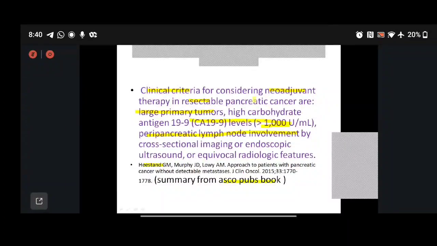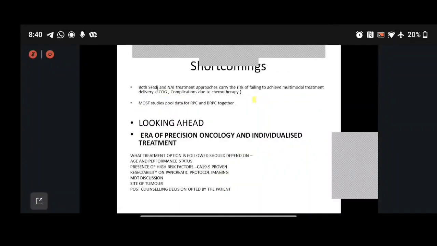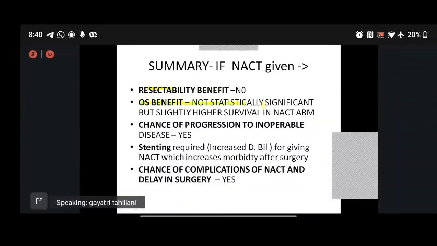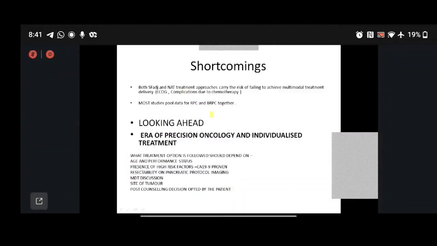For the others, which are good outcome diseases, we should undergo surgery. Therefore, in the good outcome patient who we are planning for surgery, we will not lose these. That is, we will give them the resectability benefit. Because OS benefit has still not been statistically significant, we will give them a chance of cure by not wasting time going for NACT, and we do not take chances with progression to inoperable disease, and do not give the patient the morbidity of NACT and delay in surgery.